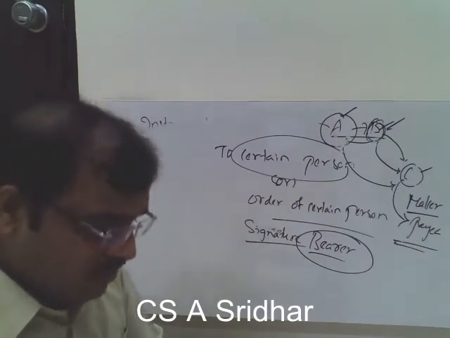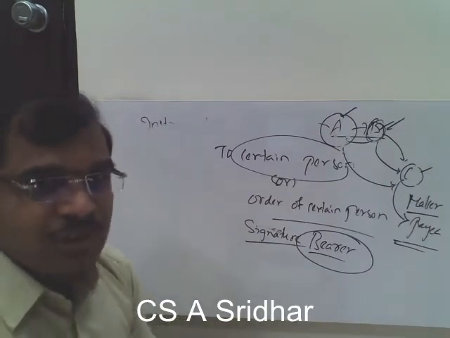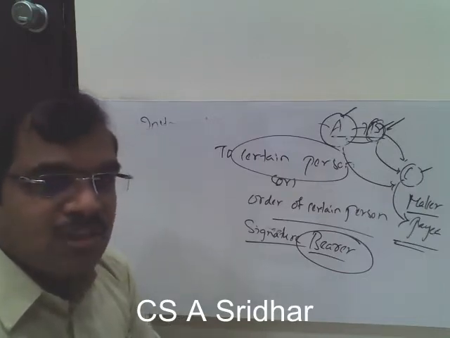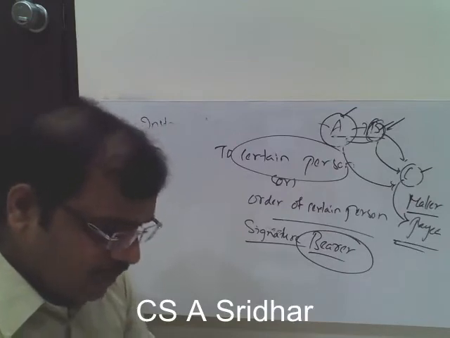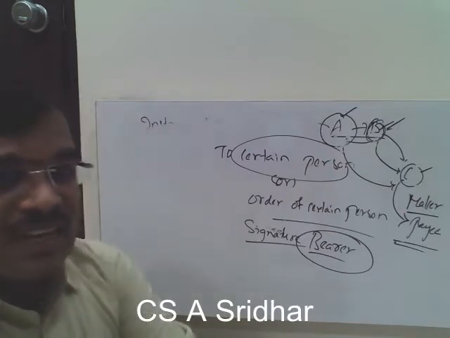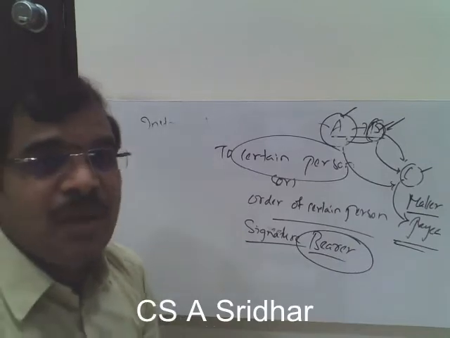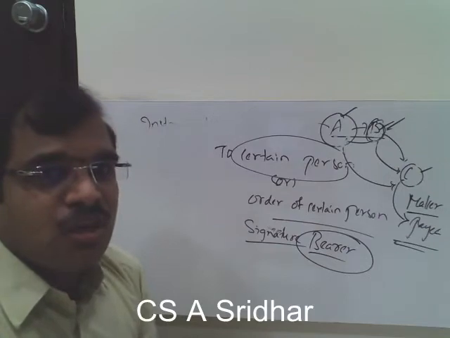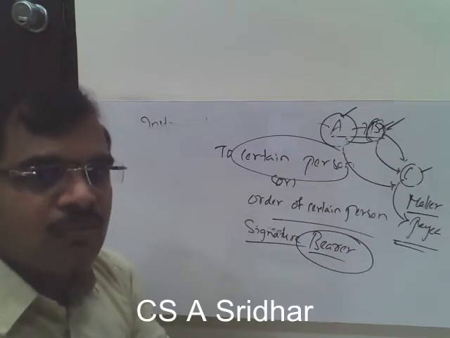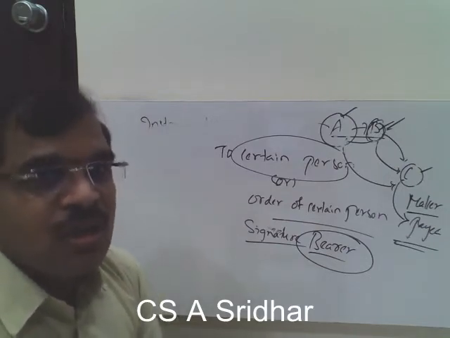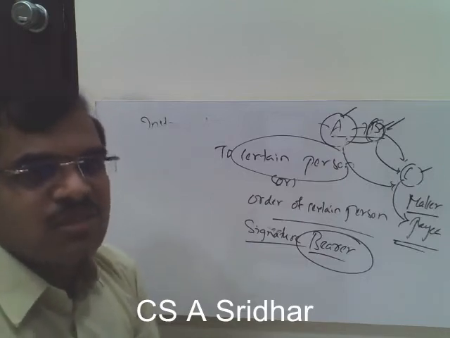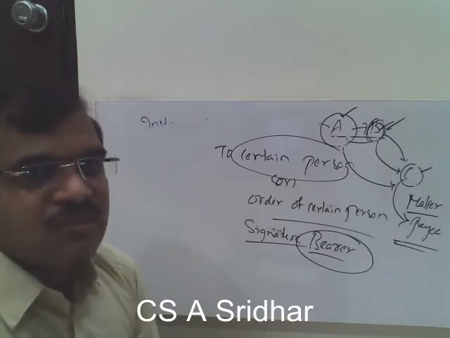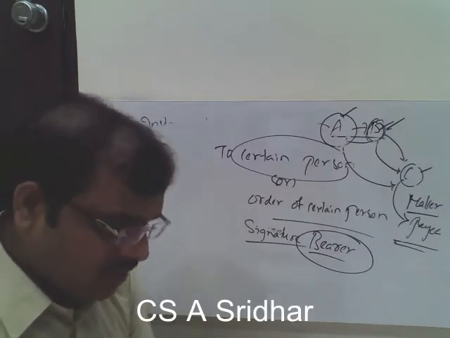Now let us refer to the definition once again. I request all the students to refer to the definition in section 4, which says that a promissory note is an instrument in writing not being a bank note or currency note. Why? Because even though bank notes and currency notes are promissory notes, not everyone has the power to issue them. Only bankers can issue bank notes, and currency notes can be issued only by the central bank or the central government, as the case may be. That is why they have stated not being a bank note or currency note.